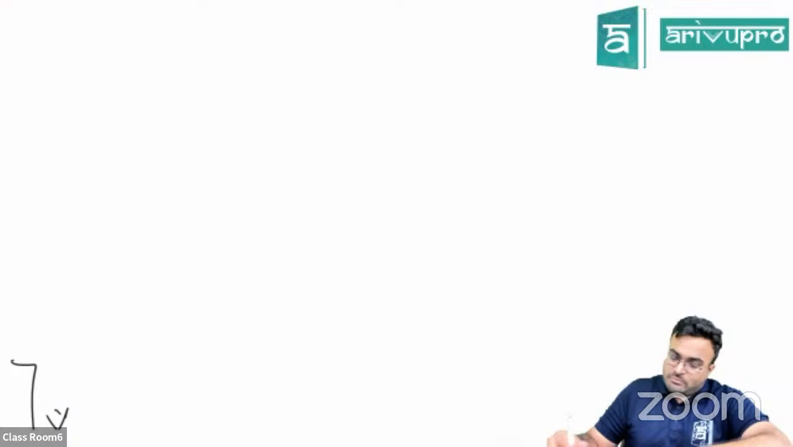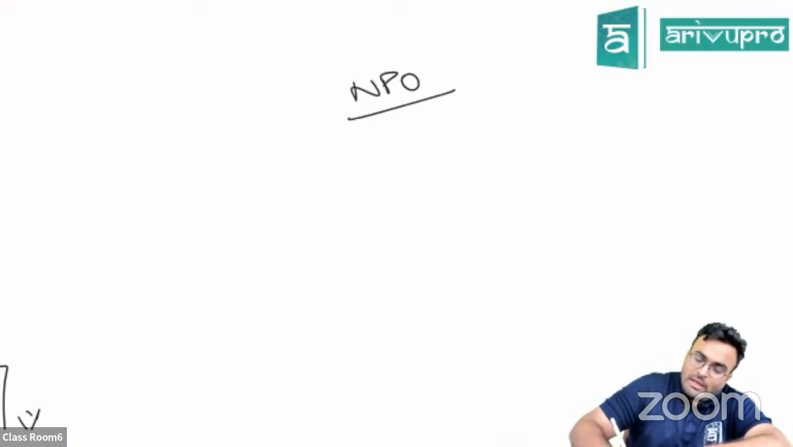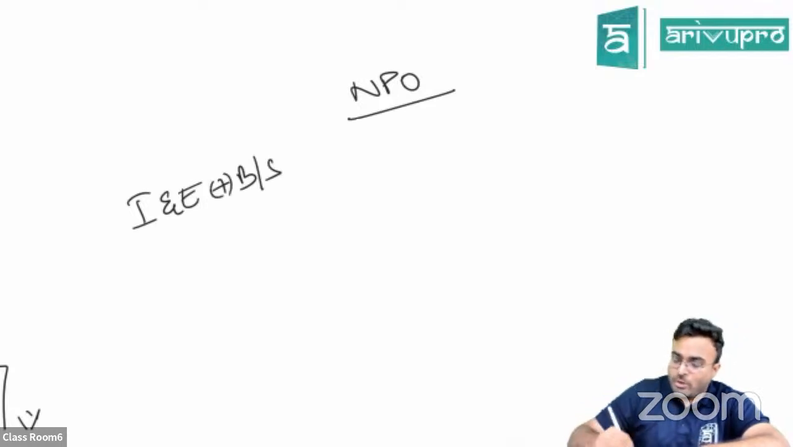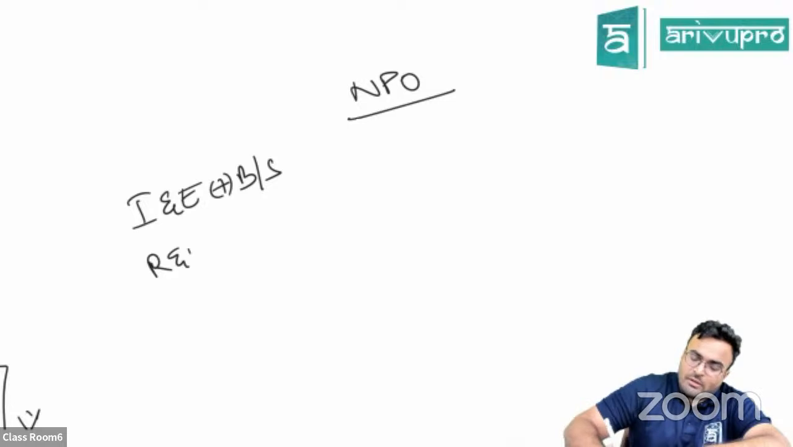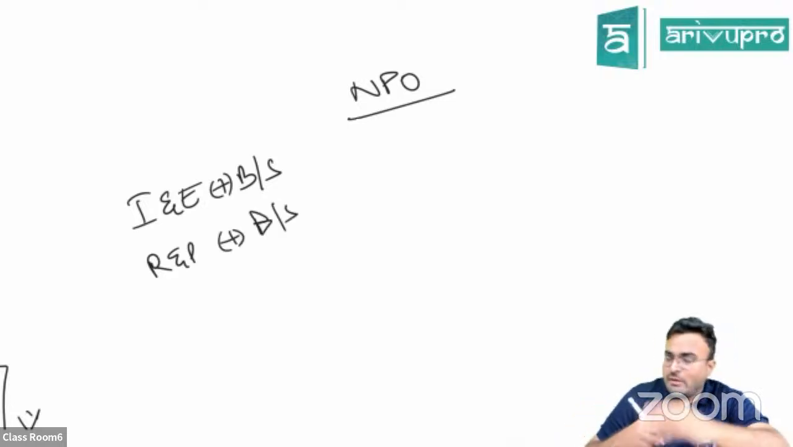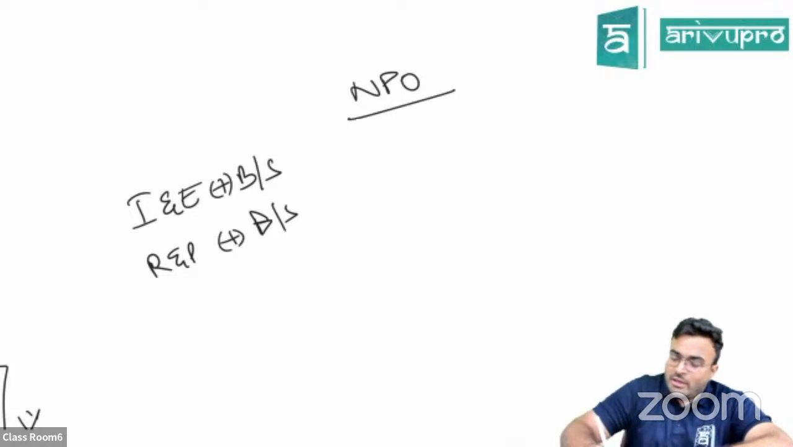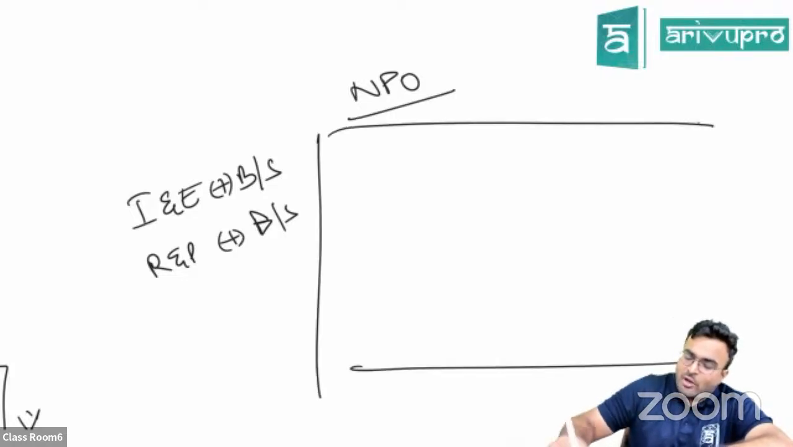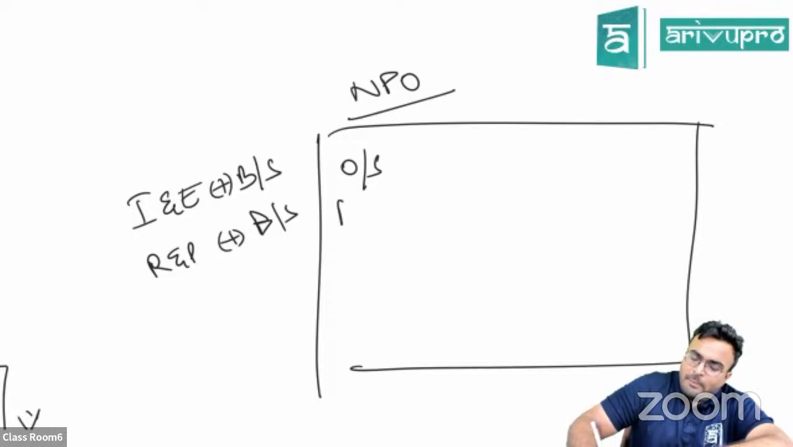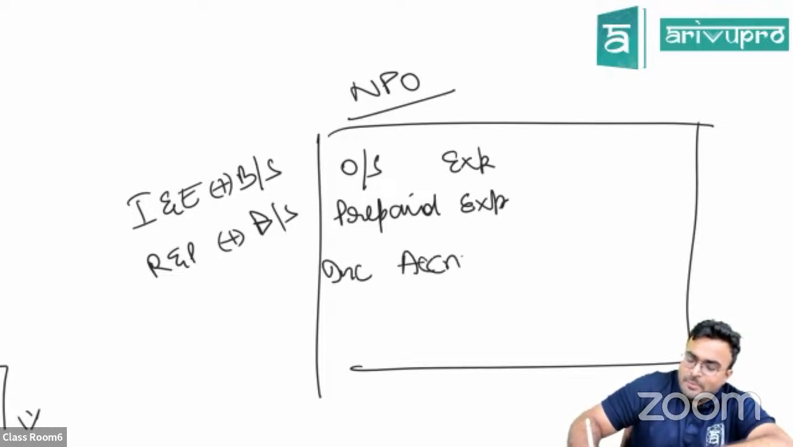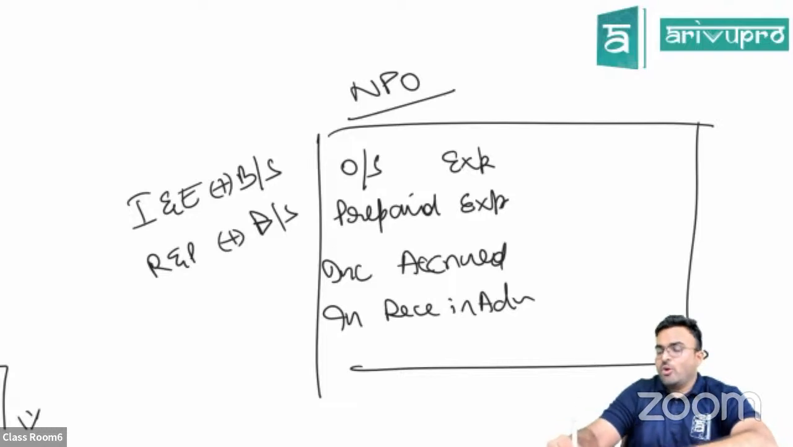Okay, NPO, just a quick briefing. You can have income and expenditure account and balance sheet asked in the exam, one combo. Receipt and payment account plus balance sheet given, another combo. Here, a very, very important thing is your understanding of outstanding expense, prepaid expense, income accrued. Subscription is one of the major incomes. Income accrued, income received in advance. I hope you know by now.